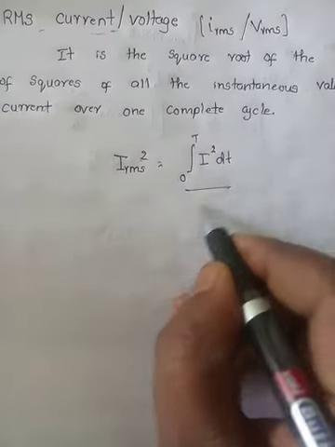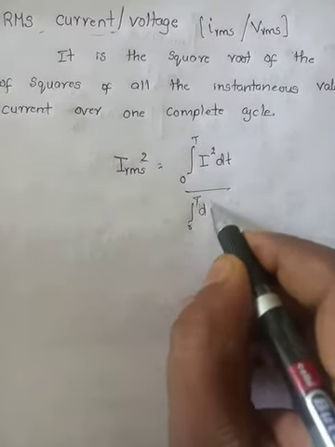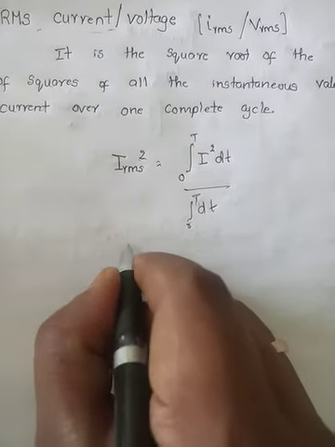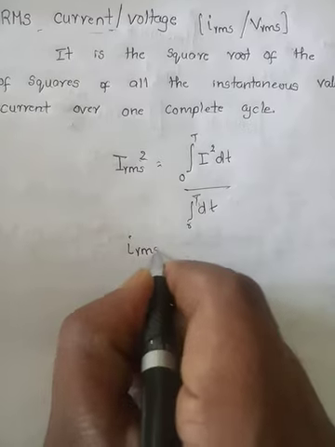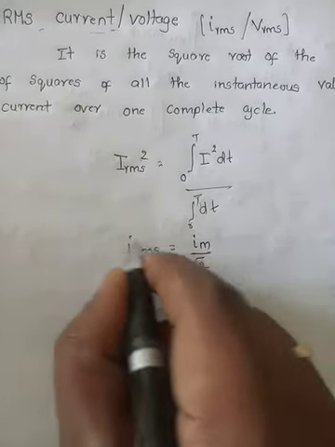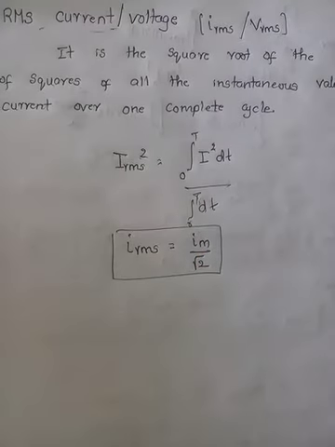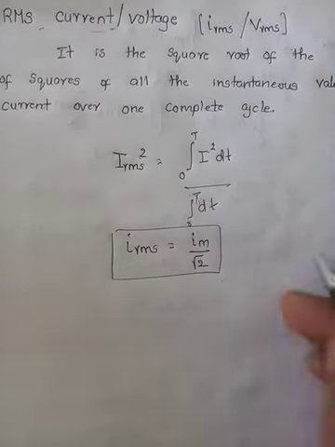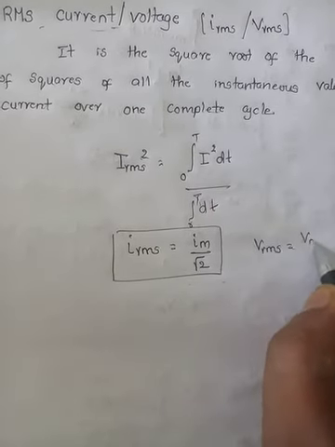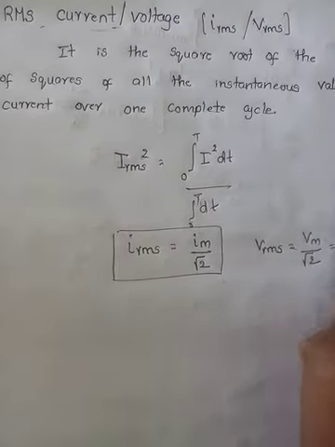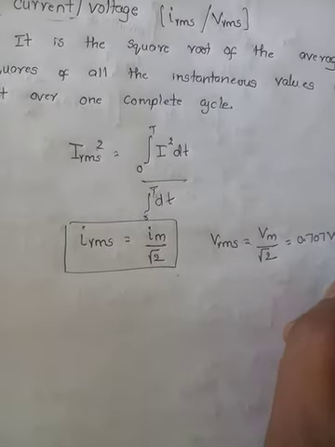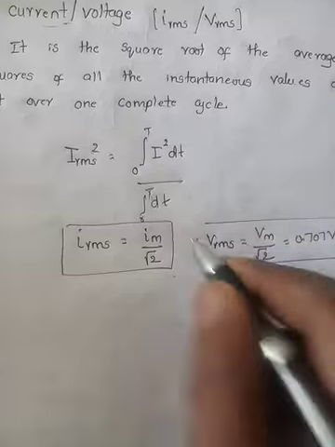You get the value I RMS is equal to I m by root 2. This is a very important relation between the RMS value of current and the maximum value of current. Same way, V RMS is equal to Vm by root 2, that is 0.707 times the maximum voltage.